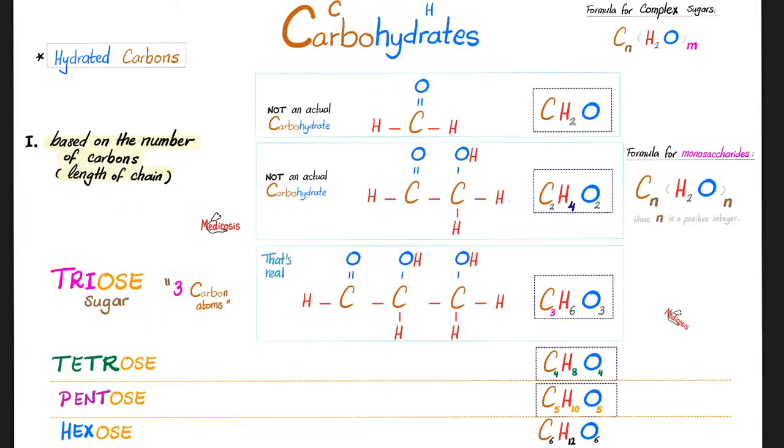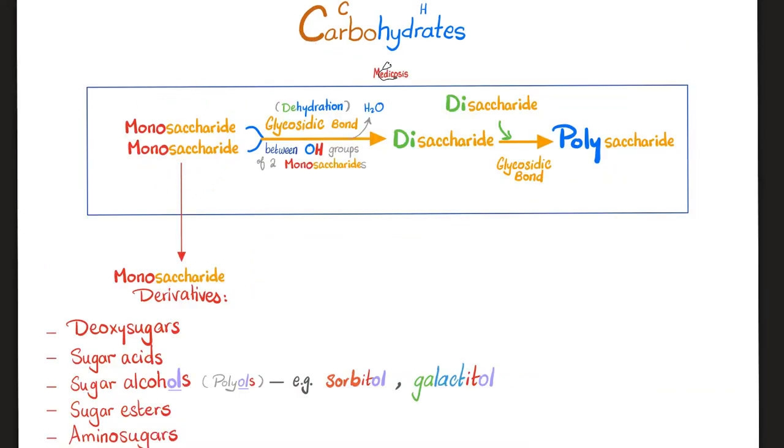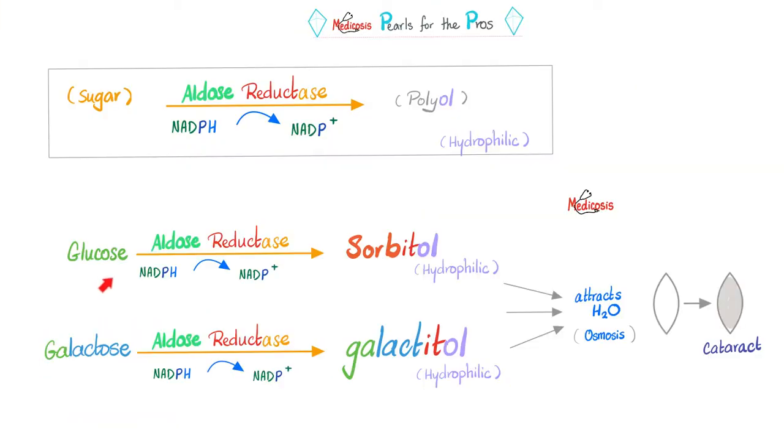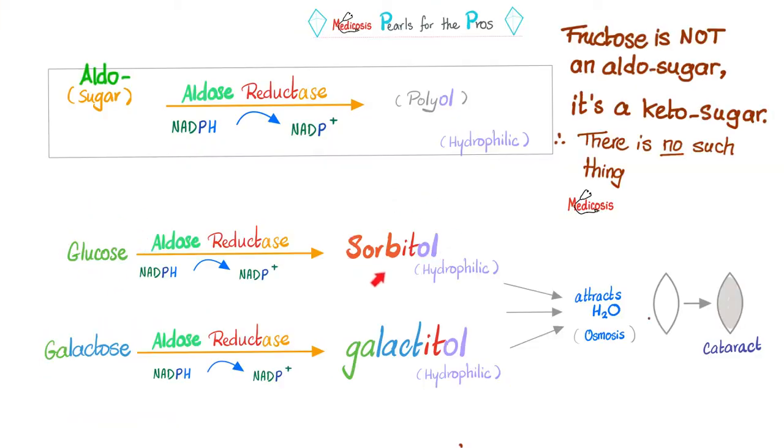Carbohydrates are called carbohydrates because they are hydrated carbons. Glucose is a hexose. Glucose is a monosaccharide. Monosaccharide derivatives include something called sugar alcohols, i.e. polyols. If it ends in -ol, it has an alcohol group, as in cholesterol. Sorbitol and galactitol are sugar alcohols, i.e. polyols. So glucose can become sorbitol, and galactose can become galactitol.